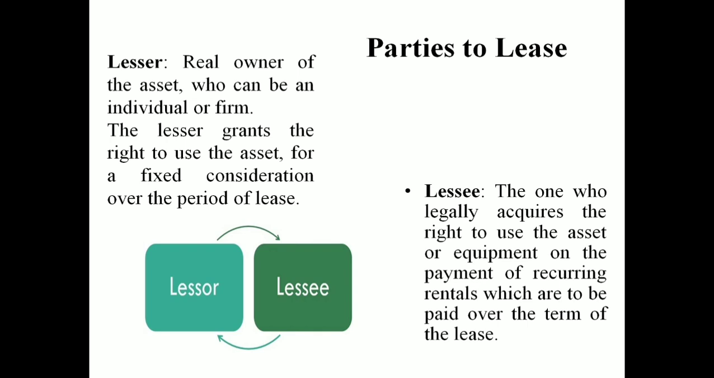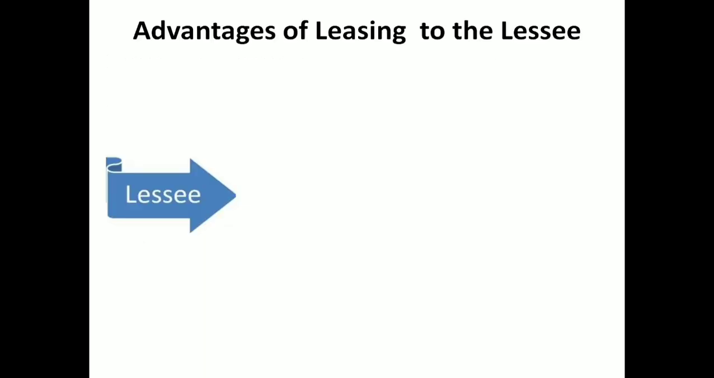So, he is giving the asset to the other party over a period of time, and the lessee is the person who acquires the right to use the asset for a particular period of time by paying that amount. That is what is called lease rentals. So, we are taking the advantages and limitations. We are discussing the advantages and the limitations of both parties, lessor and lessee.